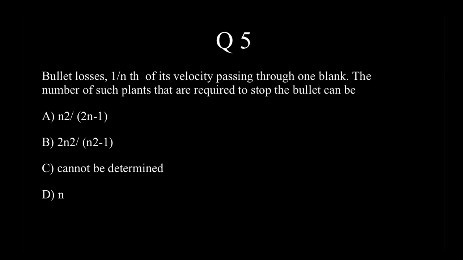A bullet loses 1 by nth of its velocity passing through one plank. The number of such planks that are required to stop the bullet can be... Apologies, this is one plank, and this also is not blanks, it is planks.